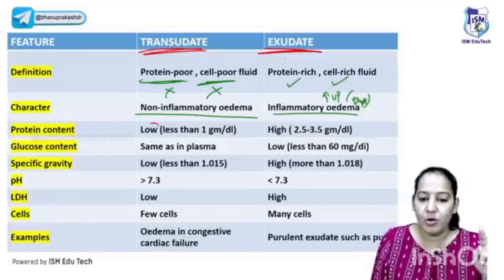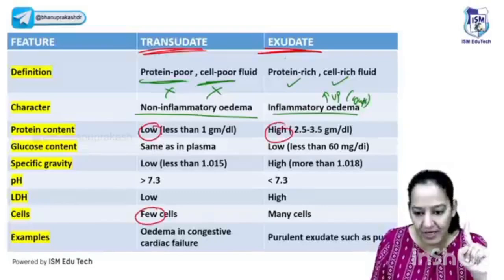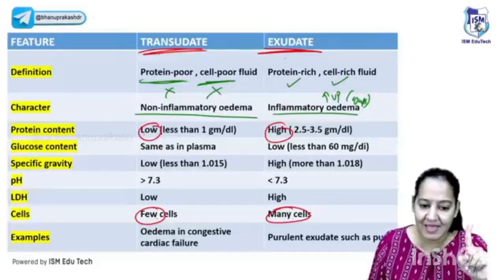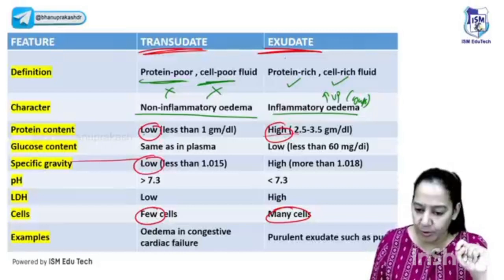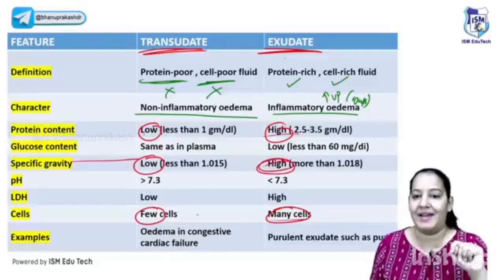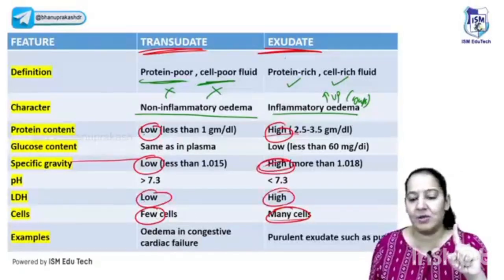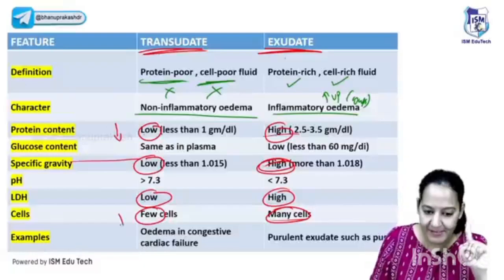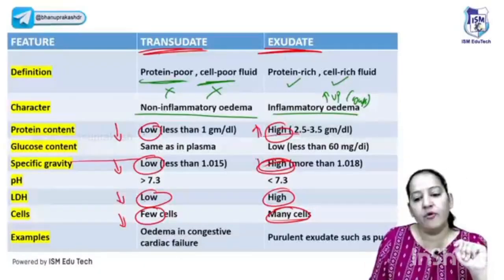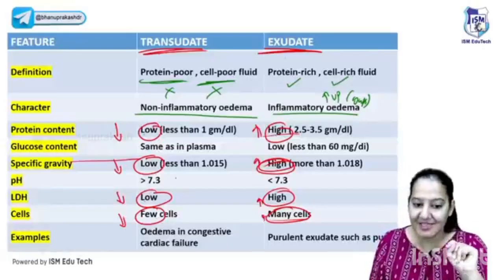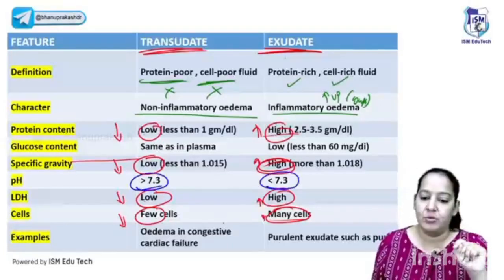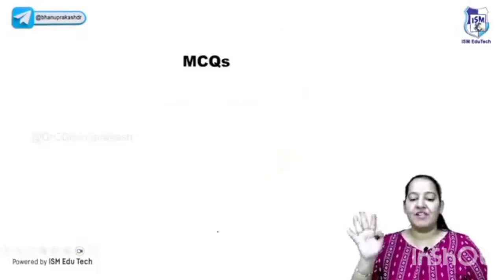Say yes. So as I told you, here protein is less, cells are less. Here protein is high, cells are high. Since here protein and cells are less, specific gravity is also less. Since protein and cells are high, the specific gravity is also high. And LDH is also low here, LDH is also high there. So 4 things are low: protein, cell, specific gravity and LDH. And all 4 things are high there. The only thing which is opposite is the pH. Here pH is high and here pH is low. You have to learn the differences between transudate and exudate.